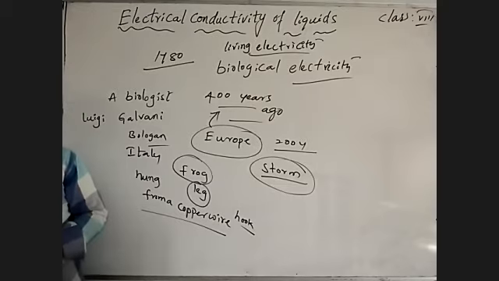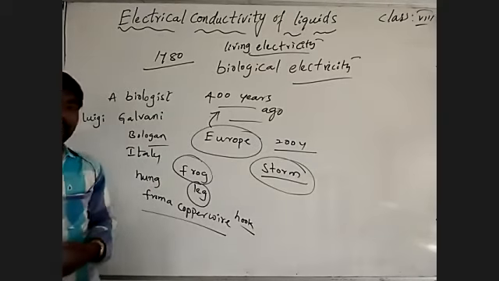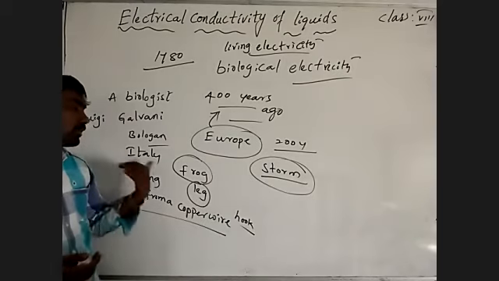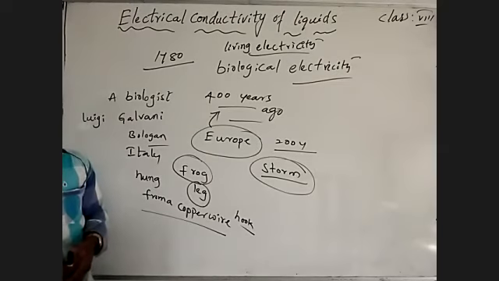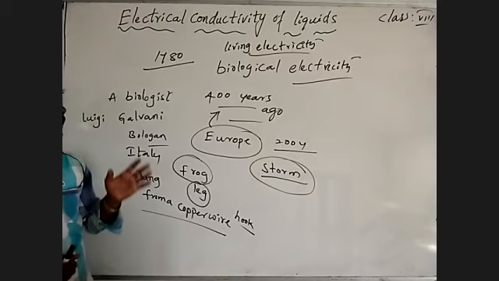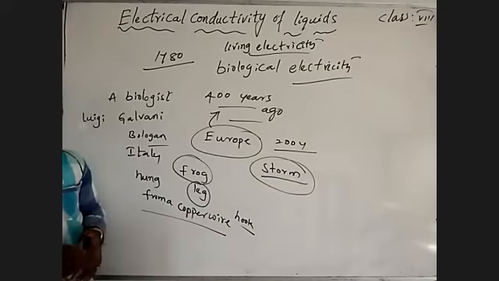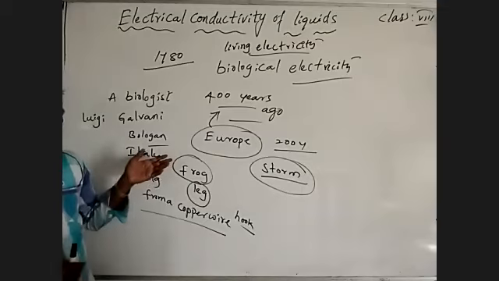Different scientists around Europe tried to prove, using different types of animals, whether electricity can be stored or not. They conducted different experiments on dead frogs.